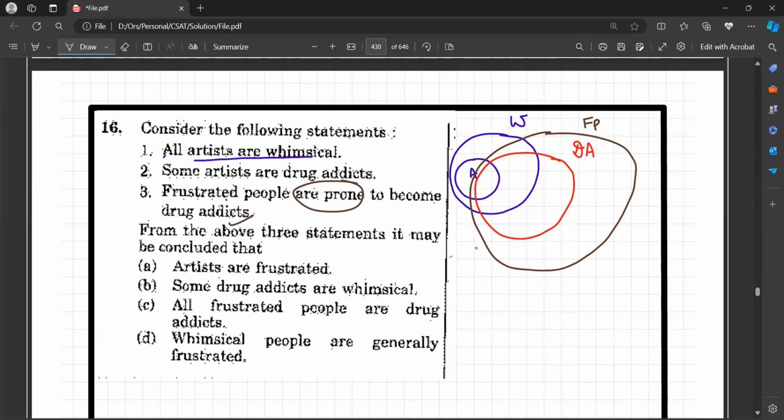Now from the above three statements it may be concluded that artists are frustrated. No, not necessarily, because the artist who is present here is not frustrated. So this is wrong. Some drug addicts are whimsical. Yes, because there are some drug addicts who are whimsical also. So B will be the correct choice. Got it? Let us proceed to the next problem.